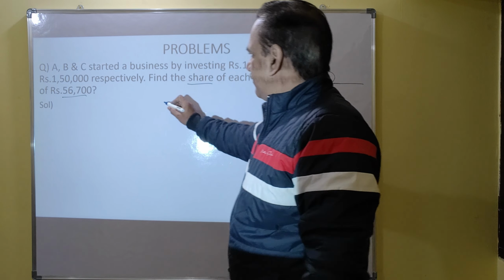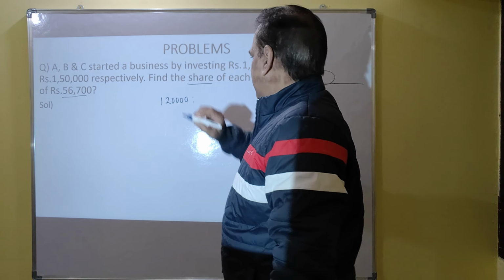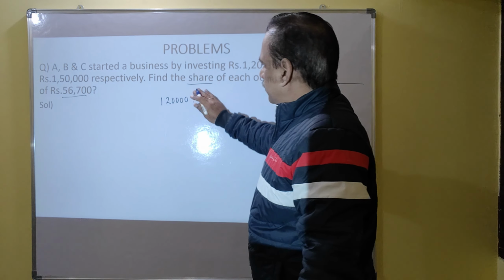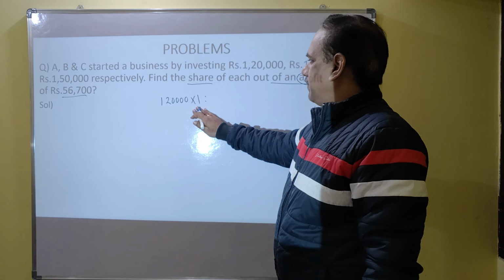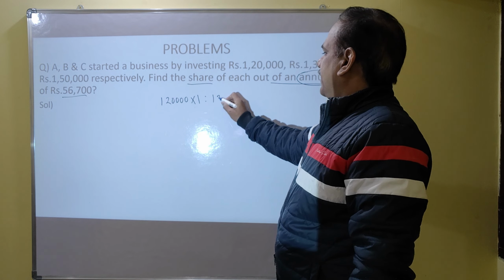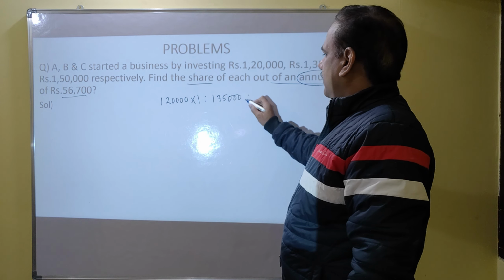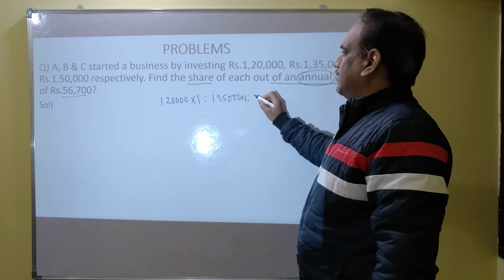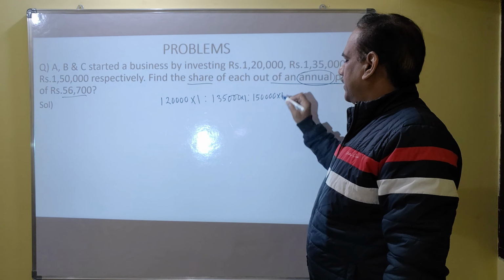So what is A's investment? It is 1,20,000. B's investment is 1,35,000 multiplied by 1 year. C's investment is 1,50,000 multiplied by 1 year.